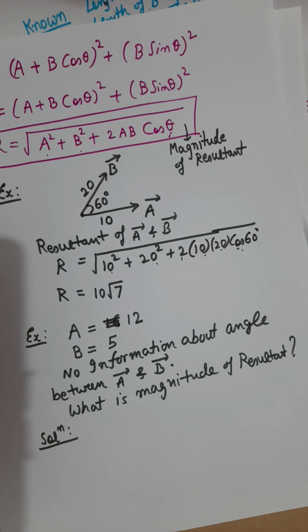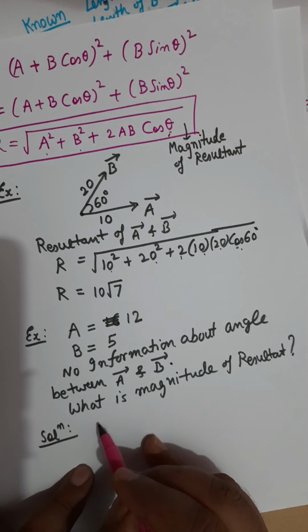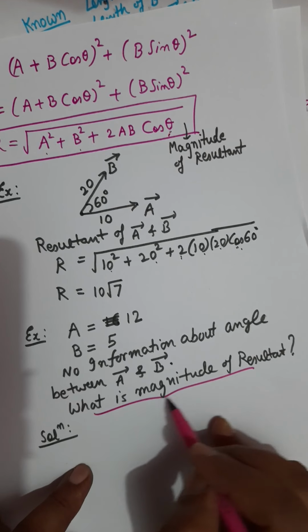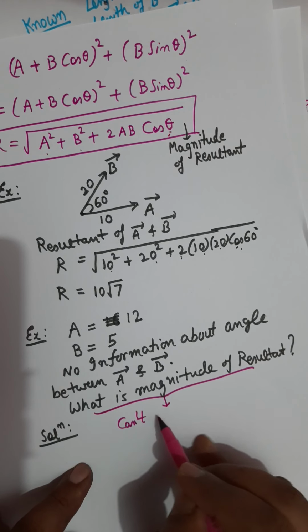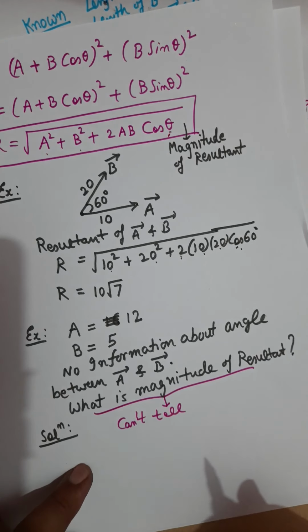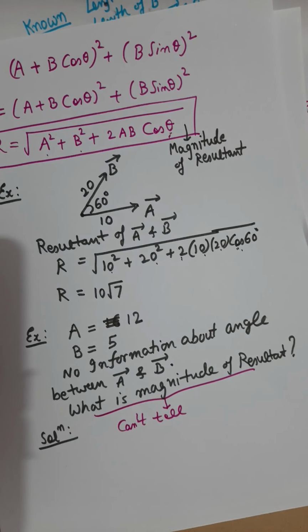But yes, one thing which we can tell here, let me clear first. What is the magnitude of resultant? So the answer is: cannot be calculated. That is, cannot tell. And why can we not tell the magnitude of resultant? As there is no information about the angle between the vectors.